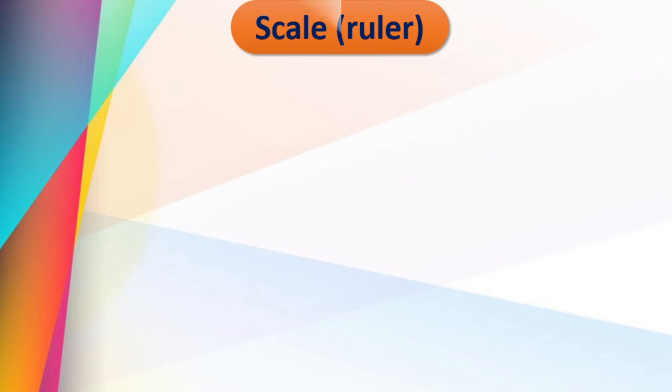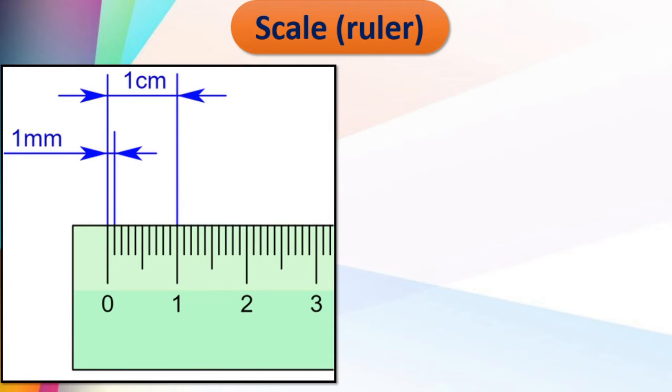Now see here. Here 0 to 1 is called a centimeter, that is 1 centimeter. And can you see here? From 0 to the first small part, 10 parts we can see. The difference between 0 and the first part is called 1 millimeter. Milli means small. You can observe carefully: 1 centimeter is this much and 1 millimeter is only this much.